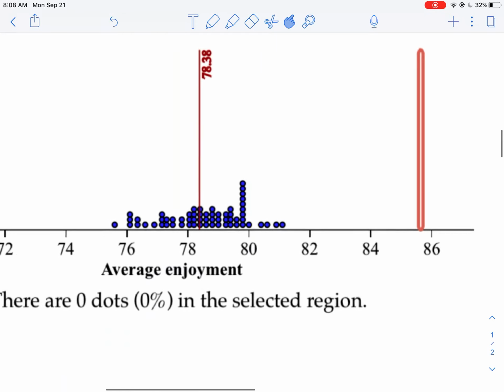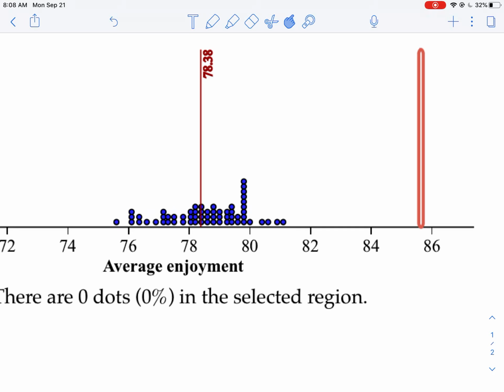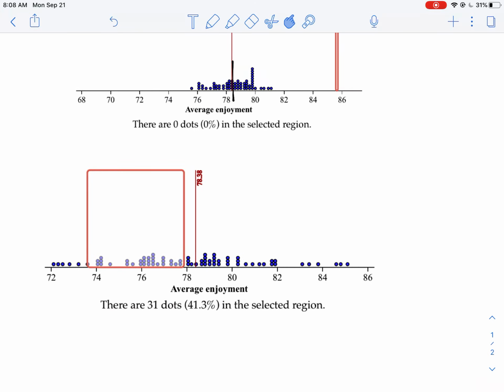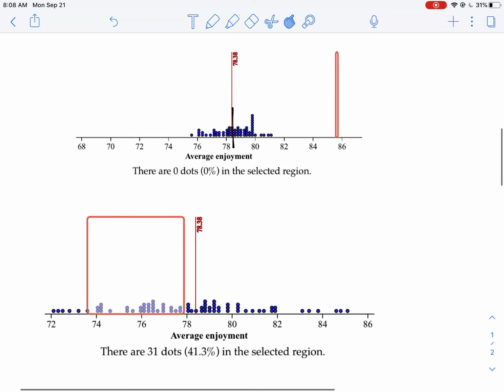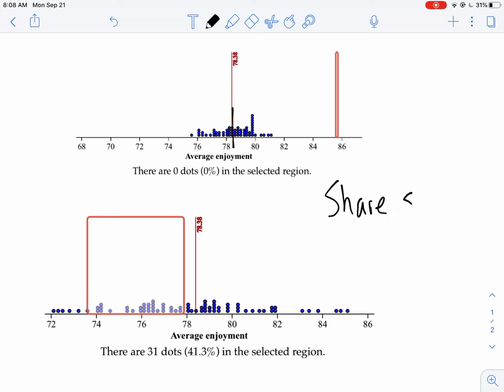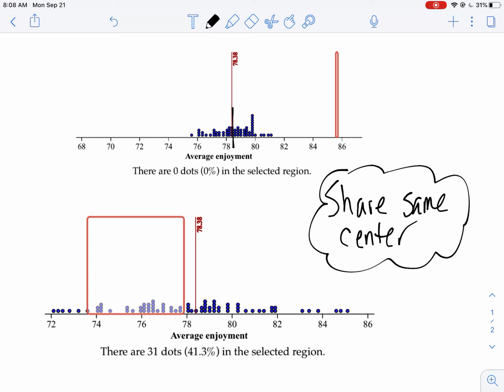Now if I look here, your center is about where you're going to find half of your dots. So if I'm going to do that, I can approximate my center's probably going to be around here, like maybe around just above 78. Down here, where's my center? My center is right around the same point, so they share the same center. Because when you're comparing distributions, you want to not just state things, you want to make comparisons. All right? Any outliers or gaps.